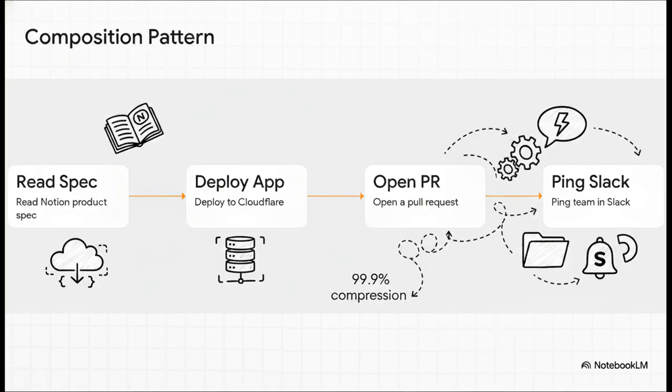The absolute coolest part is what this composition looks like in practice today. From just a single user prompt, an agent can now read a product spec in Notion, scaffold a working app, and deploy it to Cloudflare. And by the way, using a compression technique that cuts token usage by up to 99.9%, which is wild. Then open a pull request on GitHub, and finally ping your team on Slack. A completely seamless cross-platform workflow that was quite literally impossible 18 months ago.